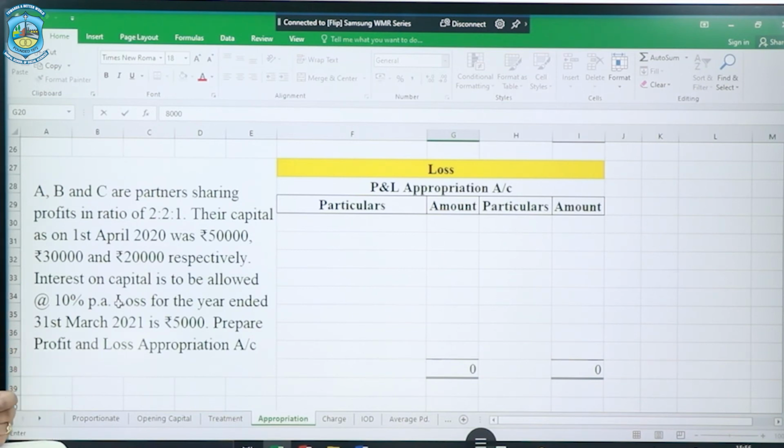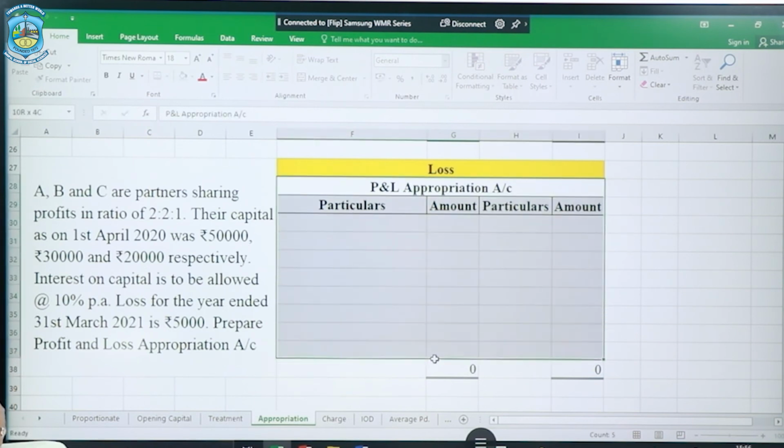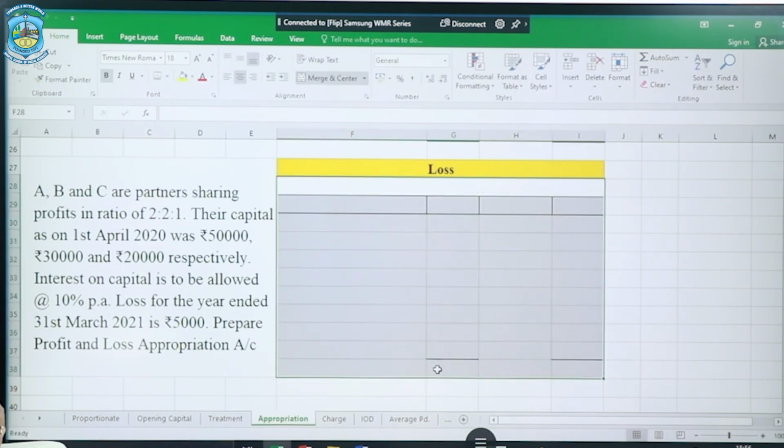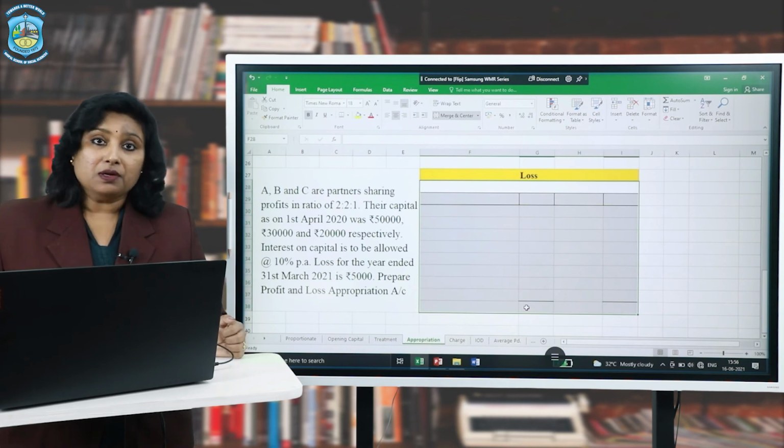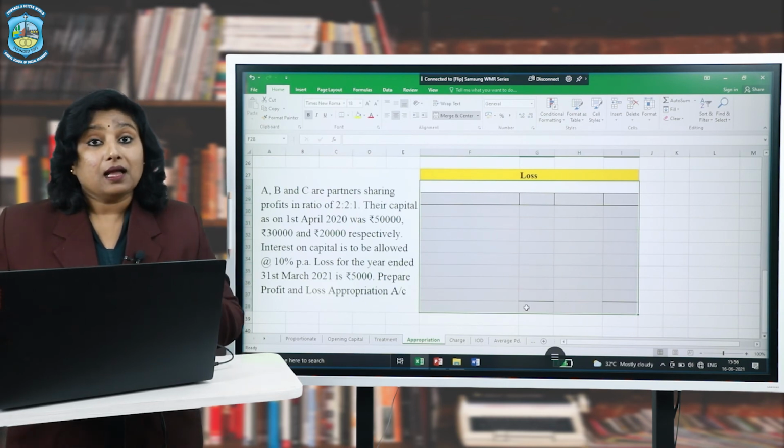If there is a case of loss, no partner will get any interest on capital; rather, there will be no appropriation at all. So there is no need to prepare a profit and loss appropriation account, you can simply remove this. The entire loss will simply be divided among the partners in the profit sharing ratio in the profit and loss account itself.